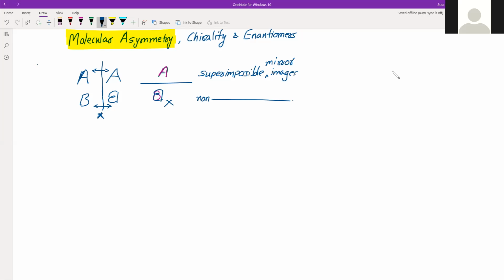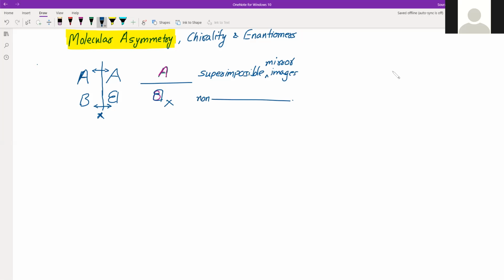Now the difference in optical activity which we have seen earlier in the two types is actually due to this molecular asymmetry. The first one is superimposable, the second one is not. That's why in the second one we can say that the mirror images are two different configurations of the same structure. But in the first one, the two mirror images are exactly the same, with the same orientation, while the second one has two different orientations. So this is the difference.